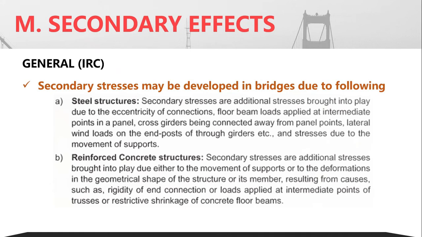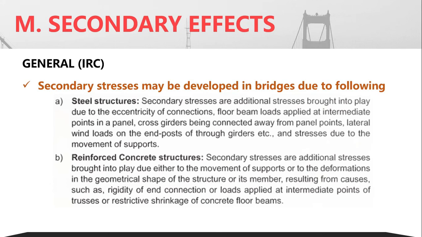So, the code has provided two separate provisions for steel as well as reinforced concrete structures. Now in steel, it is due to eccentricity of connections, floor beam loads, applied intermediate loads, cross girders that are away from the panel joints. Sometimes you may have lateral wind loads acting on the end posts to the girders.